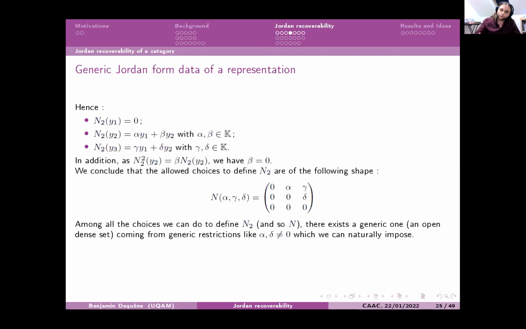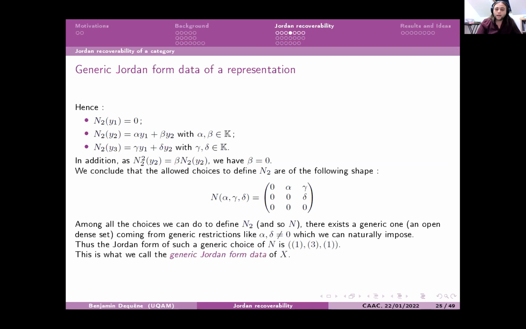When I say a generic one, it's the same thing as saying that there exists an open dense set in the set of all the nilpotent automorphisms you can have in X. This open dense set can be characterized by the fact that you can choose alpha and delta non-zero. And this gives us the generic Jordan form data of X, by taking the Jordan form data of a nilpotent automorphism in such an open dense set.